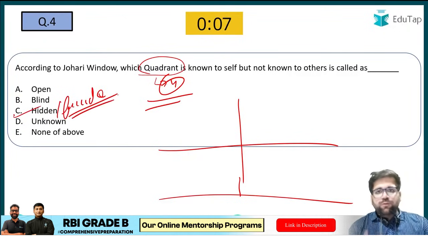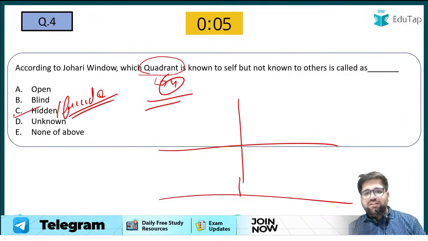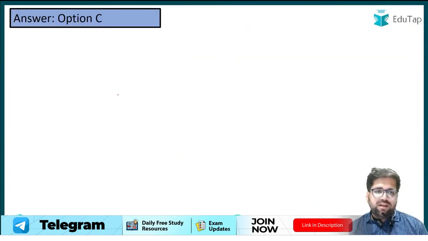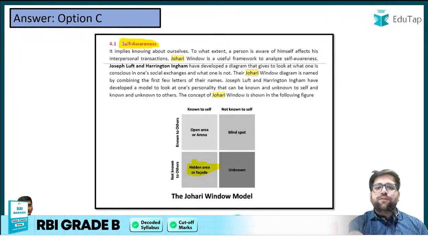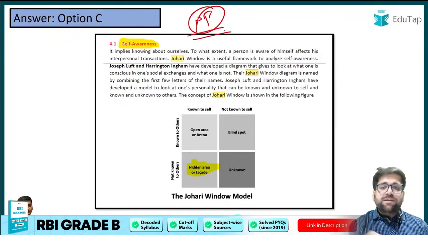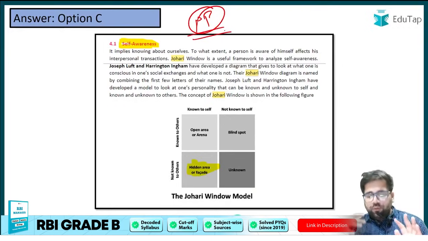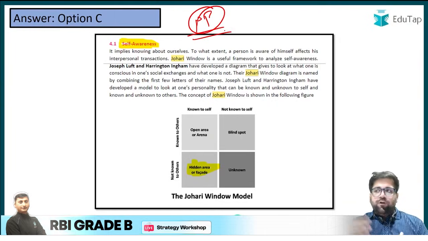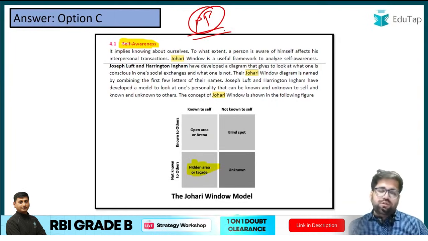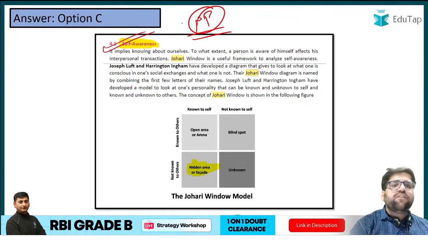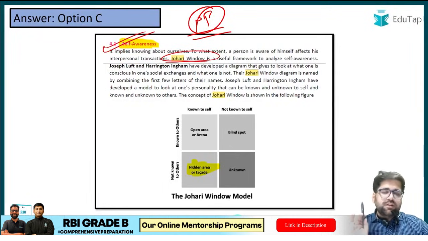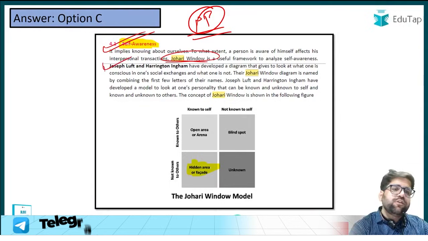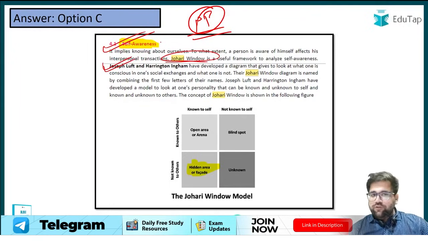So the first and the foremost, let me take the diagram which is directly explained in your concept notes. That will make things much easier. This particular concept of Johari windows has been taken from personality and perception. Under personality and perception, we understand how different awareness, for example the internal awareness, which is also known as self-awareness, and how external awareness is analyzed. So when you go to the self-awareness part, you will understand how Johari windows work. The first and the foremost thing to remember is that Johari windows was a concept given by Joseph Luft and Harry Ingham.